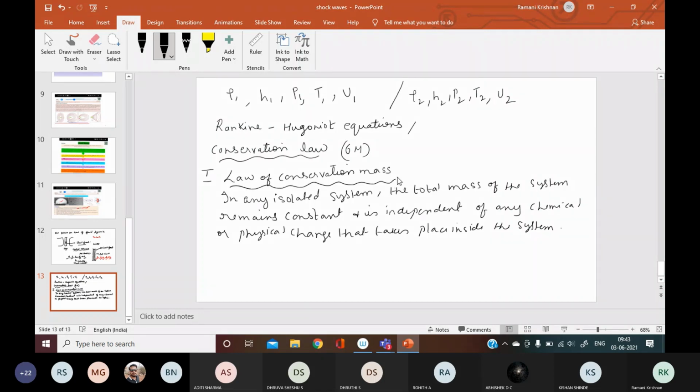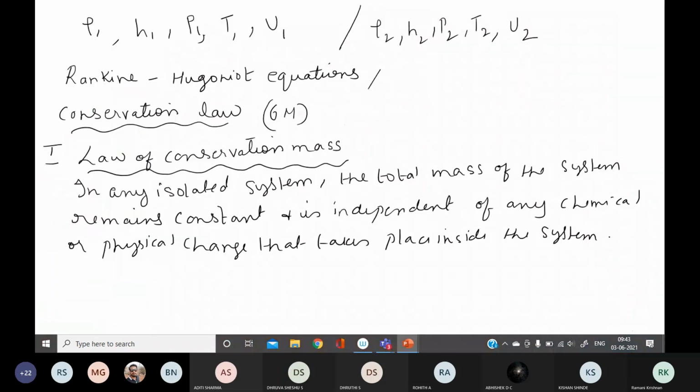So what is law of conservation of mass? In any isolated system, the total mass of the system remains constant and is independent of any change taking place. Whatever change takes place inside the system, chemical or physical, it will remain the same. We can derive this as ρ1 u1 equals ρ2 u2. This is important. The statement is old to you, but this equation is one of the Rankine-Hugoniot equations. So for law of conservation of mass, ρ1 u1 equals ρ2 u2.